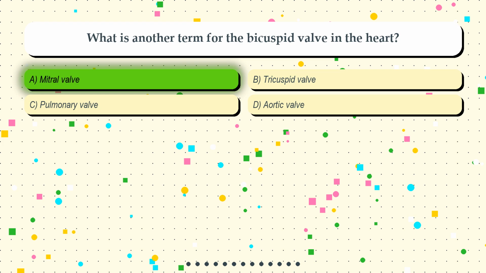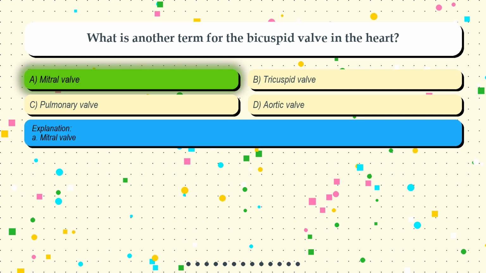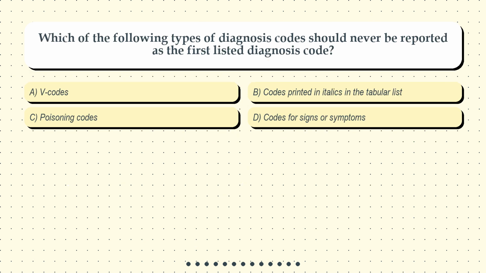The correct answer is option A. Mitral valve. Question 7. Which of the following types of diagnosis codes should never be reported as the first listed diagnosis code? Option A. V codes. Option B. Codes printed in italics in the tabular list. Option C. Poisoning codes. Option D. Codes for signs or symptoms.